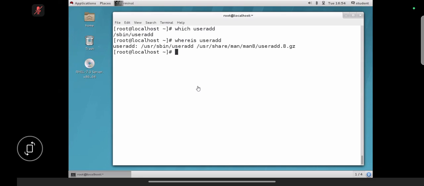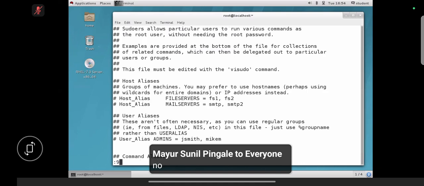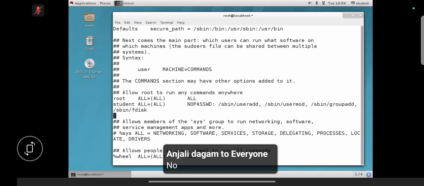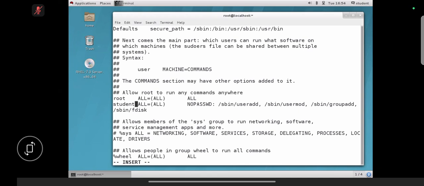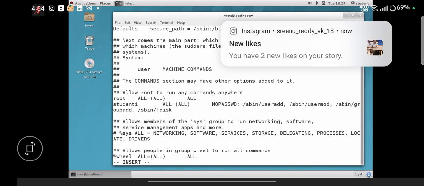Okay, we need to provide full access for the student user apart from one command. He needs to execute each and every command apart from one or two. Then how? Are you going to write all the 7,000 commands there? So, visudo, go to line number 97. Guys, this user needs to execute all the commands, right? Are you going to write all the commands here? How many resources do we have? More than 7,000 resources we have, right? So, what do we need to do now?